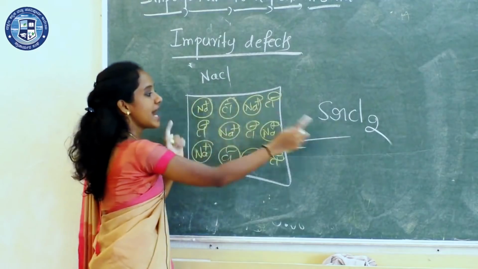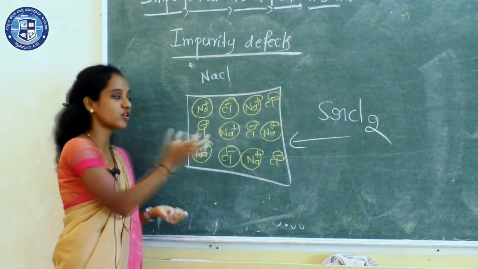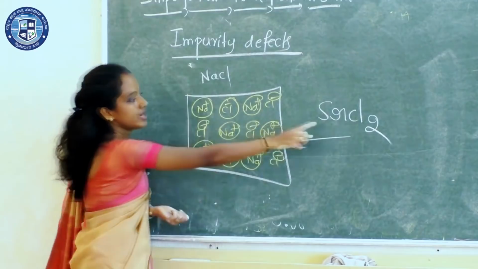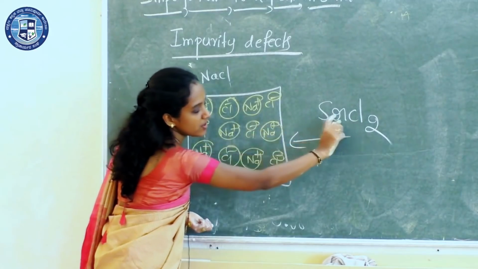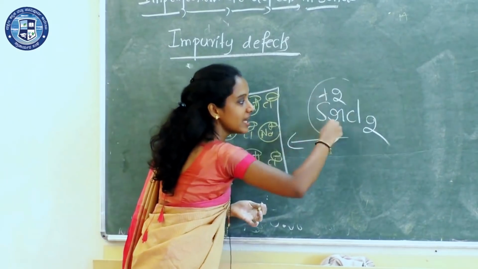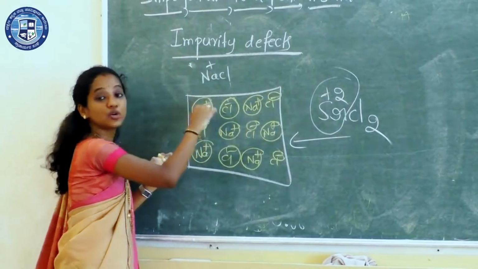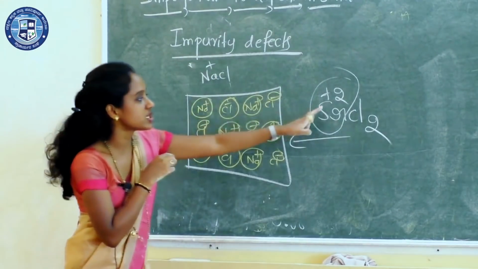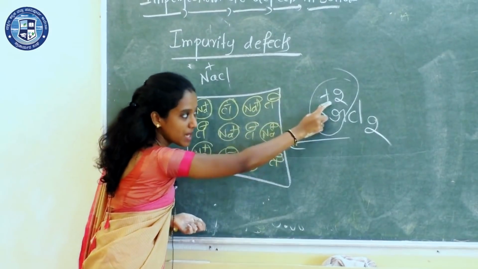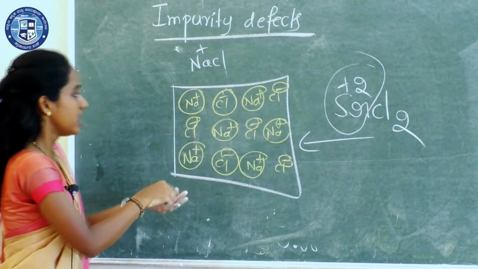So what happens if we add strontium chloride to a melt form of NaCl? To a molten form of sodium chloride, if we add strontium chloride, then here in strontium chloride you can check the oxidation state of strontium. It is +2. It is a divalent ion, whereas in NaCl sodium is in +1 state. It is monovalent. Valence is 1. Here in strontium it is divalent.